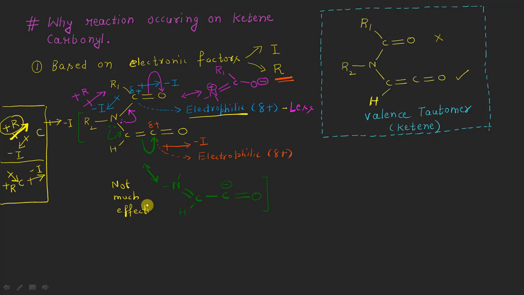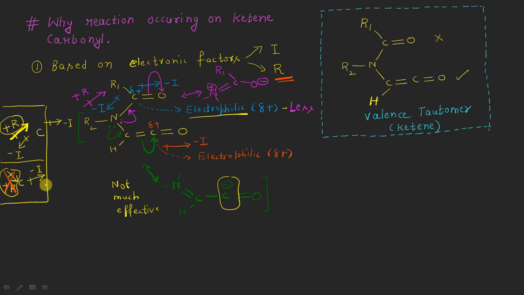The reason being, you can see the carbon atom here has a negative charge, okay? And we know that carbon is not much electronegative, so it will be difficult for this carbon atom to handle this negative charge, right? So in this case, because the resonance effect is not much effective here, let me put a cross here.